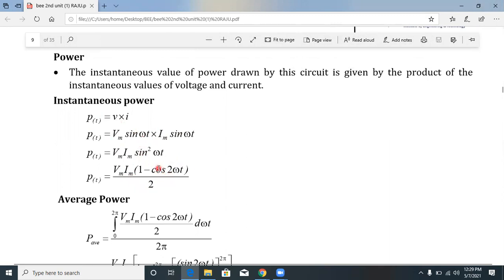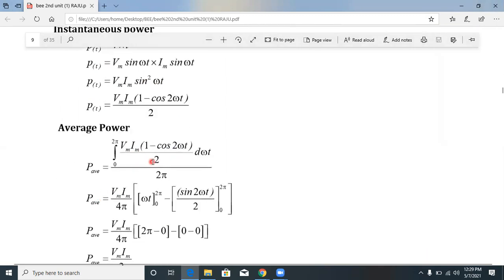Then the average power, P average. The average power is taken up to 2 pi, because power is nothing but the multiplication of voltage and current, so we get a power waveform. If we consider only one waveform, either voltage or current, we take only pi degrees. But power is a combination of voltage and current, that's why we have to take up to 2 pi degrees.